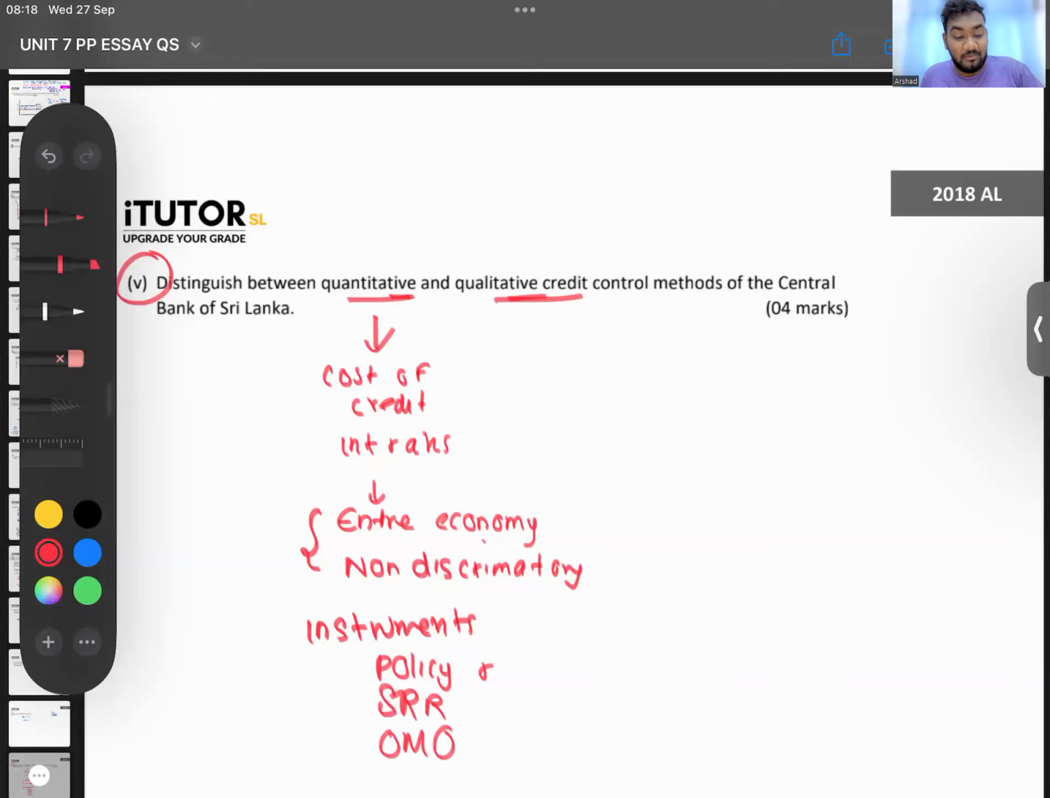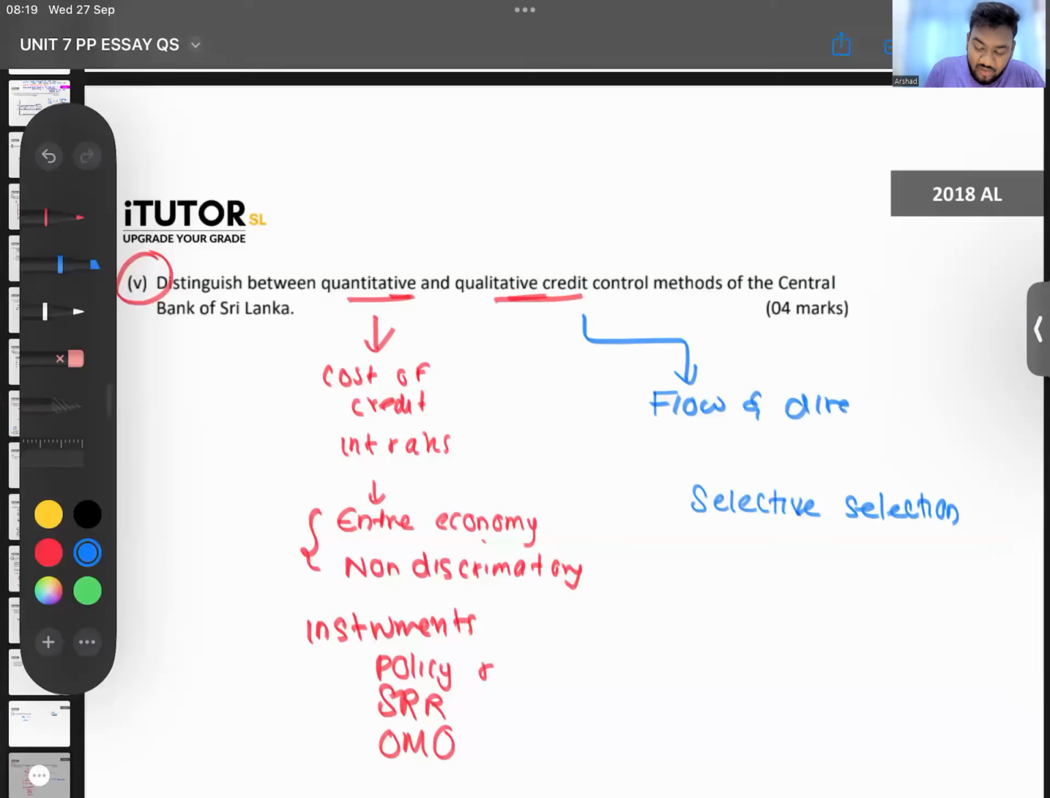Then what can you write about qualitative, Lamai? Qualitative credit controls. What can you say about this? Okay, affects a selective section of the economy, fine. But before that, can you give me a broader thing? So it affects what? The flow and direction of credit, Lamai. Especially the direction of credit.